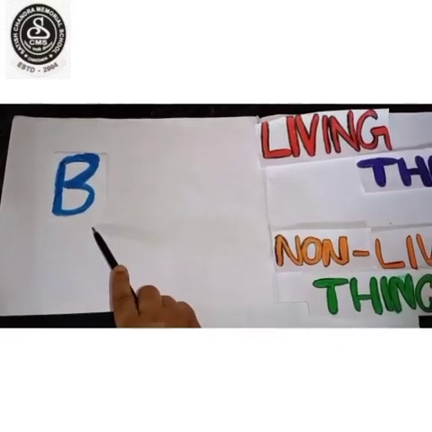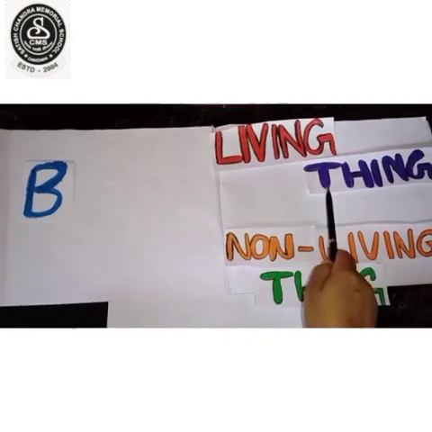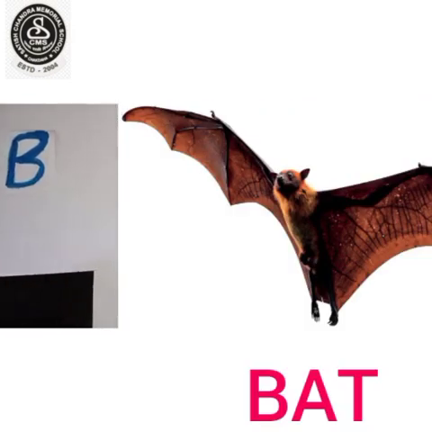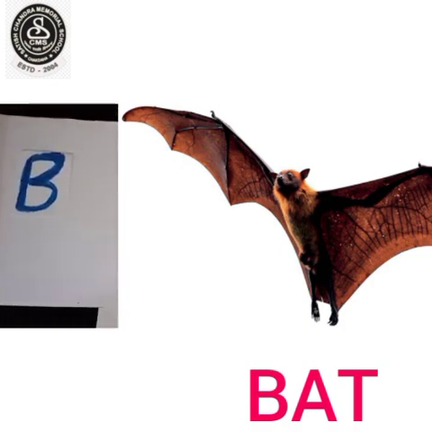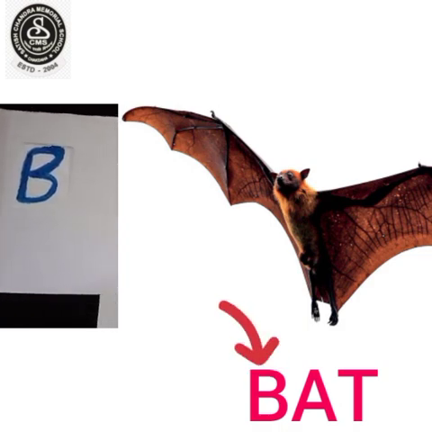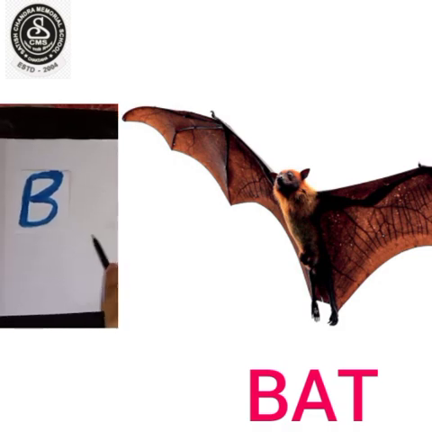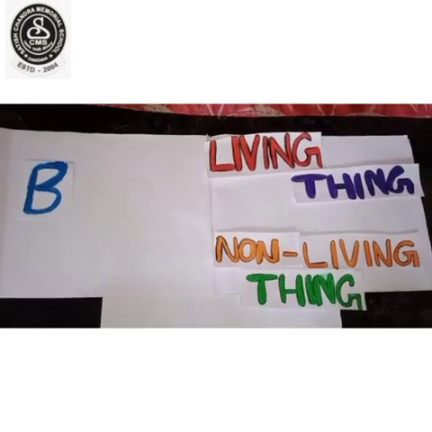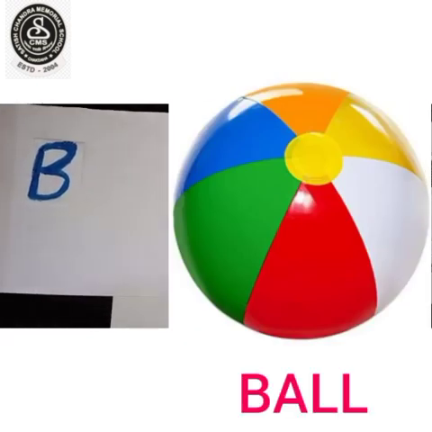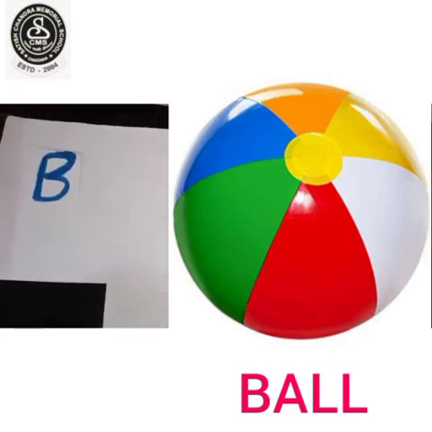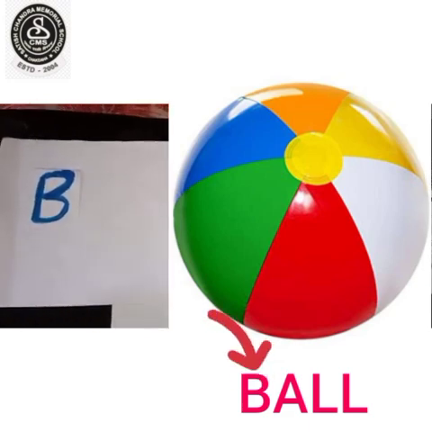Now comes B. One living thing starting with B is bat. B-A-T. Bat. The beginning letter of bat is B. Bat can fly as it is a bird. So it is a living thing. Now one non-living thing starting with B is ball. B-A-L-L. Ball. The beginning letter of ball is B and it is a non-living thing.